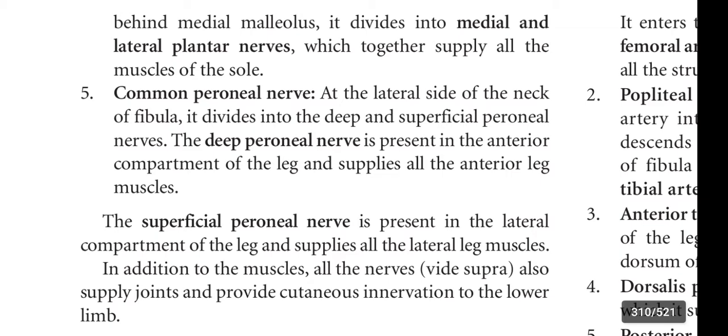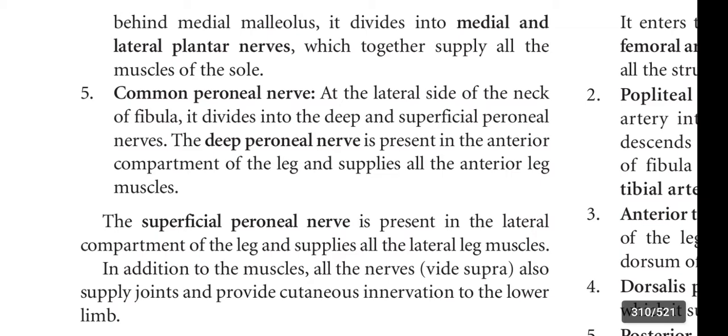Superficial peroneal nerve supplies the lateral muscles of leg. And coming to the tibial nerve, it is divided into the medial and lateral plantar nerves behind the medial malleolus. And these nerves supply the whole muscles of the sole.